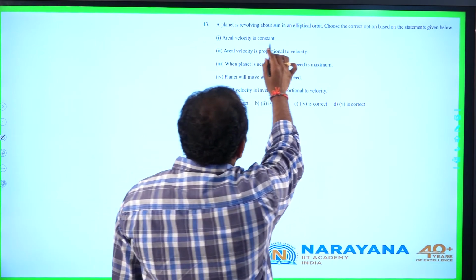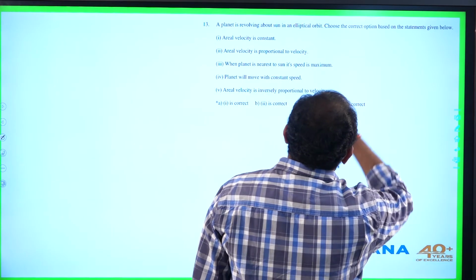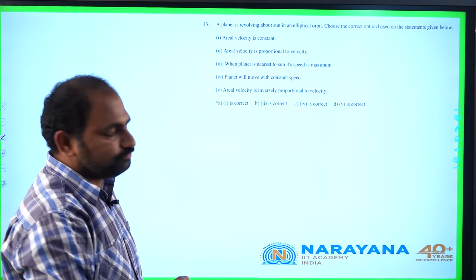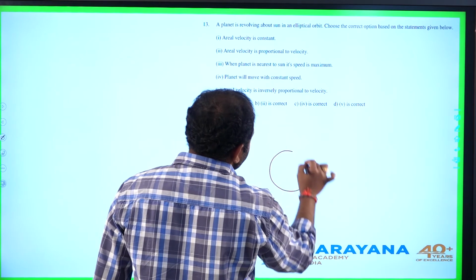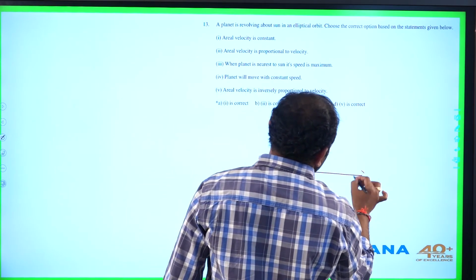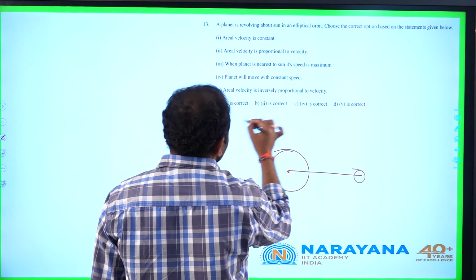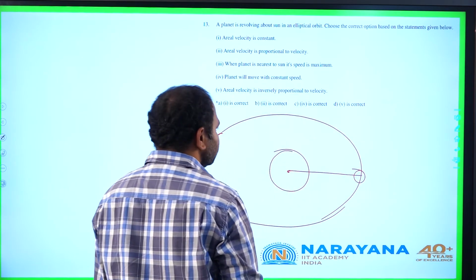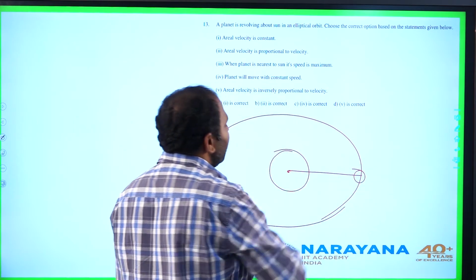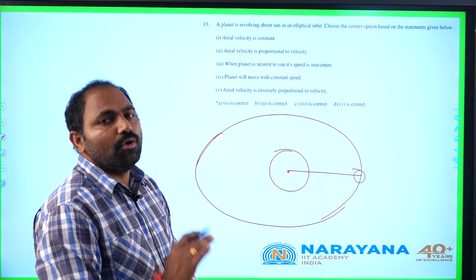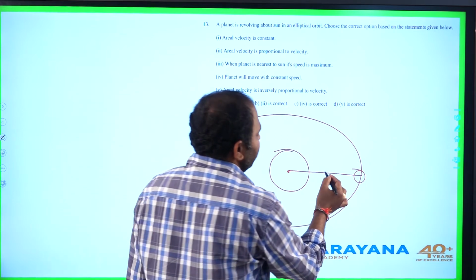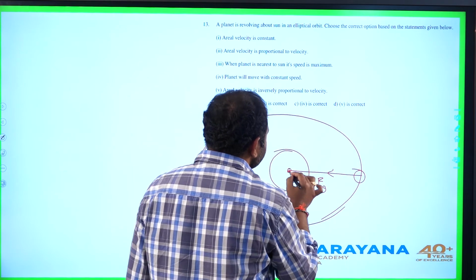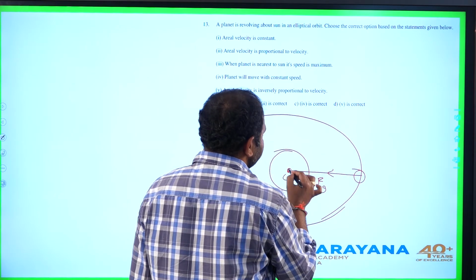A planet is revolving about sun in an elliptical orbit. Choose the correct option based on the statements given below. Assuming this is position of sun, planet is revolving around the sun in an elliptical orbit like this. Whenever it is revolving around the sun, the only force experienced by the planet is gravitational force, and this force always passes through center of sun.